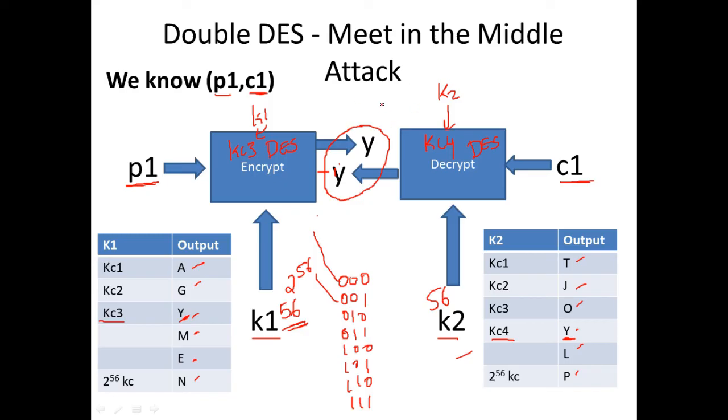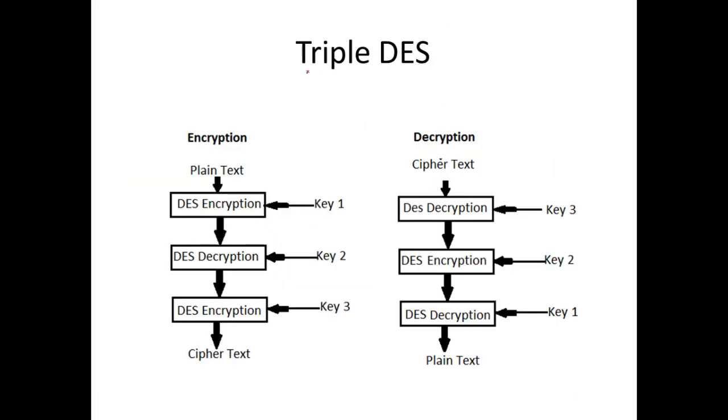So this led to a serious issue with double DES, and they thought, okay, we have to somehow make it more secure, and they went into triple DES. As the name suggests, what is triple DES? We are going to use three keys. In double DES, we use two keys, each of 56 bits. Here we are going to use three keys, each of 56 bits. So we're increasing the key size space, and there's also a little difference here.